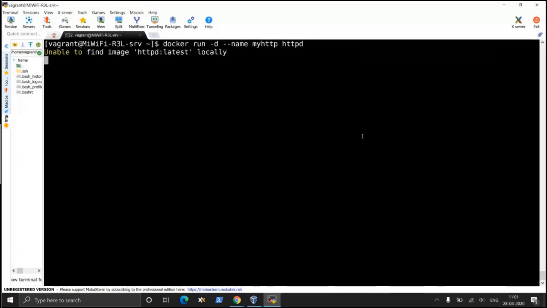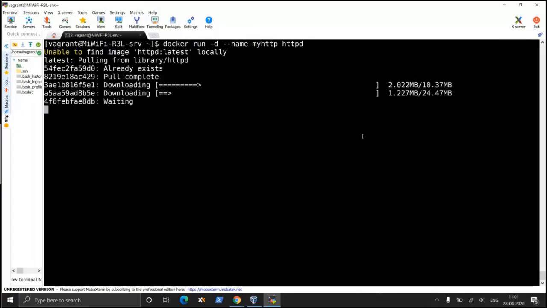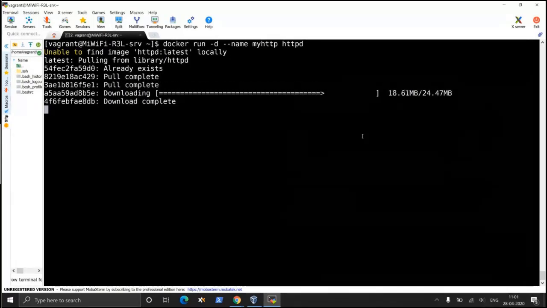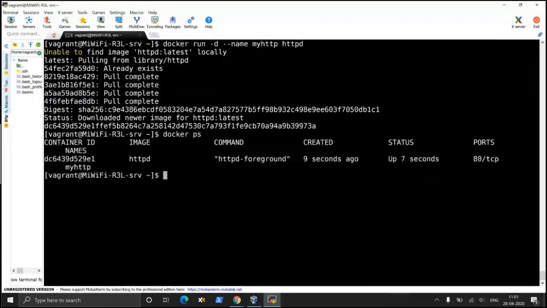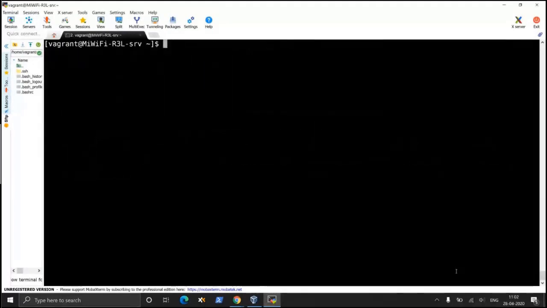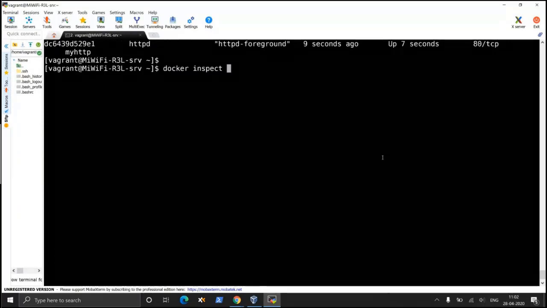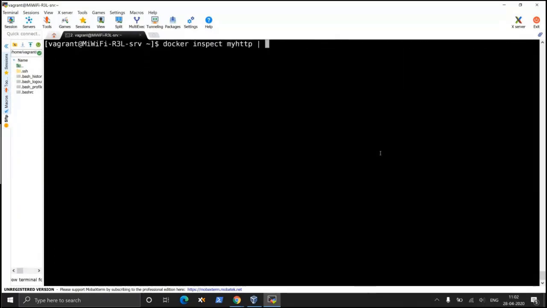The HTTPD image is not available locally, so it is pulling that image and it will create an HTTP server instance on my system. If I do a Docker PS, that will tell me that yes, a container has been created, my HTTP. If I want to know the IP of this, I will do a Docker inspect my HTTP, pipe grep IPA.